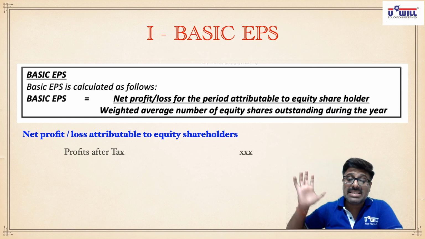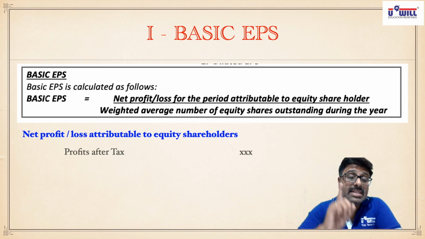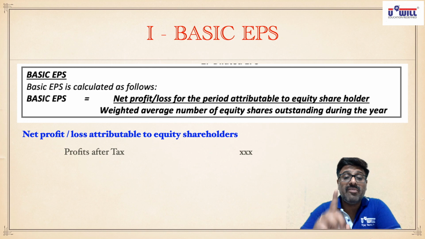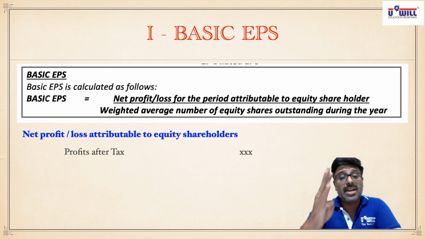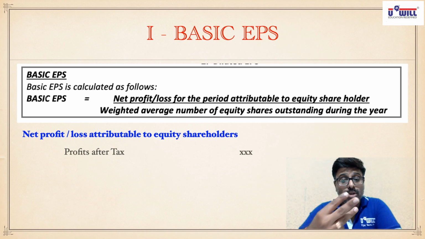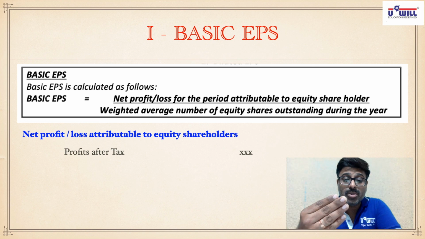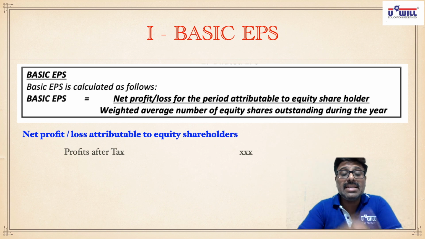Until all the past years' dividends are paid to preference shareholders, nothing will be paid to equity shareholders. These are which preference shares? Cumulative preference shares. So suppose in year 1 the company incurs loss, the preference dividend gets accumulated. Year 2 loss, accumulated; year 3 loss, accumulated. Now in the 4th year the company earns profit, then first it will have to pay the accumulated dividend of the past 3 years. After that, if profit is still left, pay the 4th year dividend to preference shareholders. If profit is still left, then you pay equity shareholders.